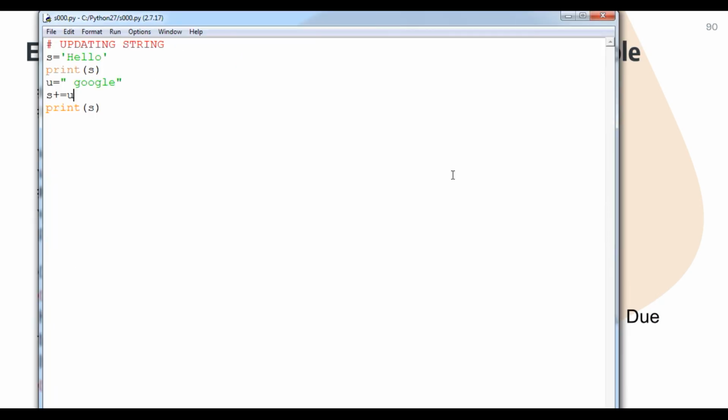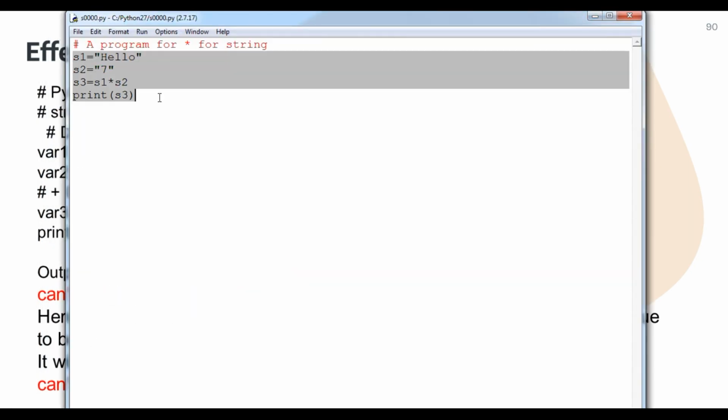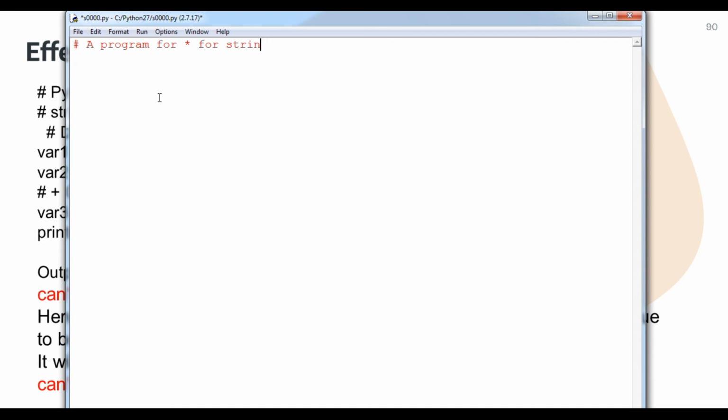Now student, I am teaching you one extra thing: what is the use of triple quote in a string. Suppose I have a variable of string type, using triple quote in a string. So what will happen, student?